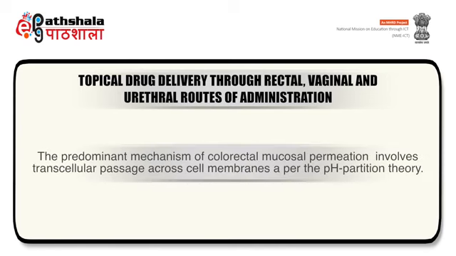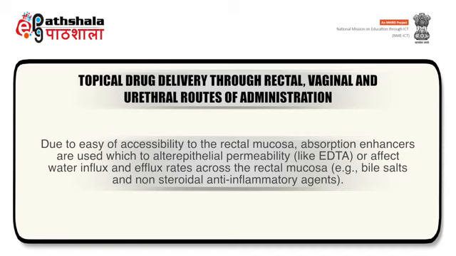The predominant mechanism of colorectal mucosal permeation involves transcellular passage across cell membranes as per the pH partition theory. Due to ease of accessibility to the rectal mucosa, absorption enhancers are used to alter epithelial permeability or to affect water influx and efflux rates across rectal mucosa, like bile salts and non-steroidal anti-inflammatory agents. Surfactants modify membrane permeability, enhance wetting or spreading of the base and dissolution of the drug.